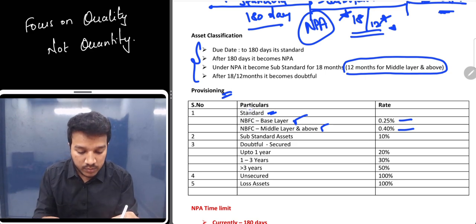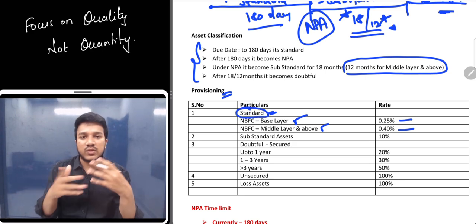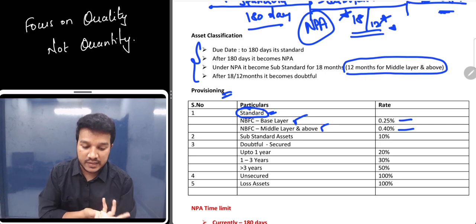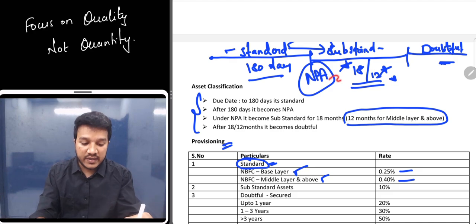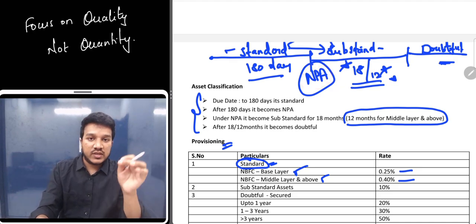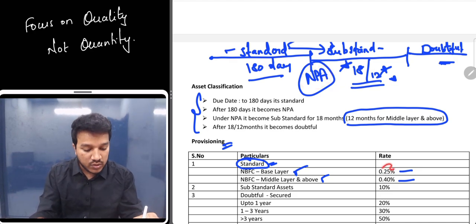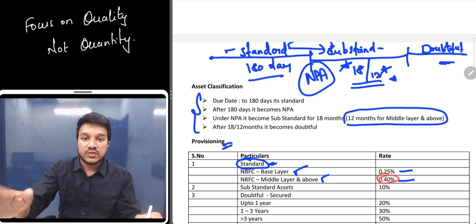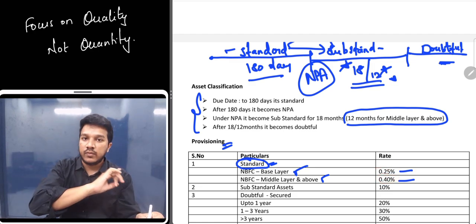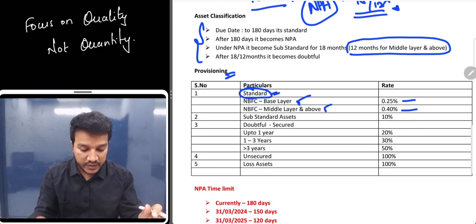See, we are talking about standard assets. Standard assets do not have that much risk. It is not classified as NPA yet. So it's still standard. After 180 days, it will be classified as NPA. That's the reason the provision rate is also very less: 0.25% for base layer, 0.4% for NBFCs middle layer and above. I hope this point is also very clear.